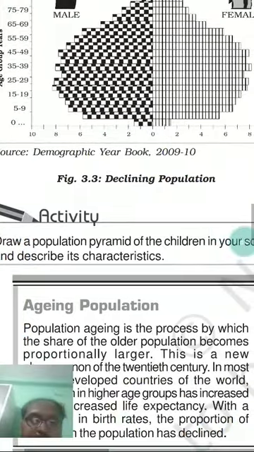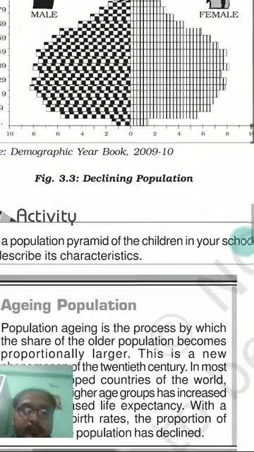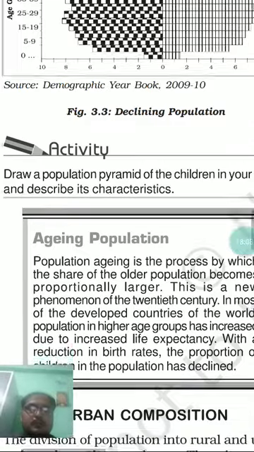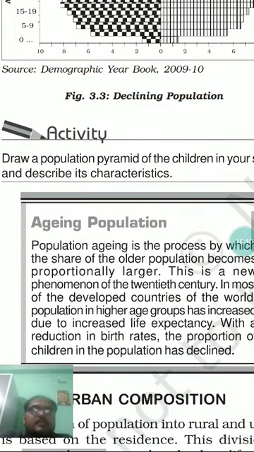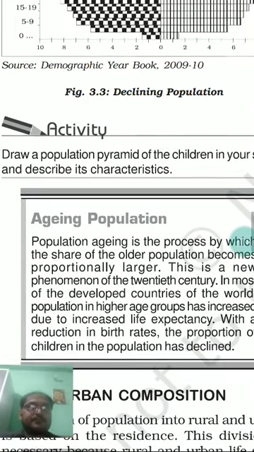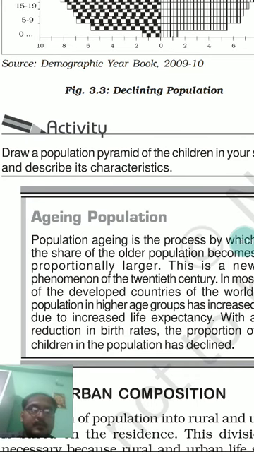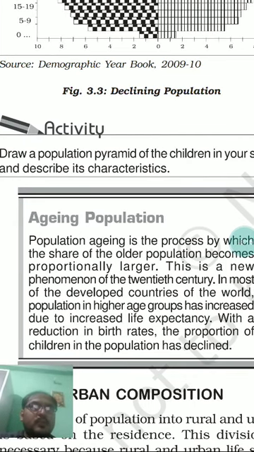Now comes the thing about the aging population. As I already told, population aging is a process by which the share of the older population becomes proportionally larger.